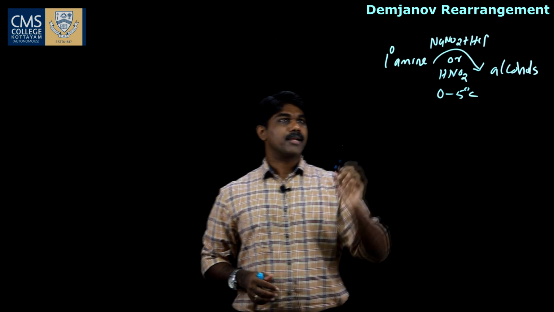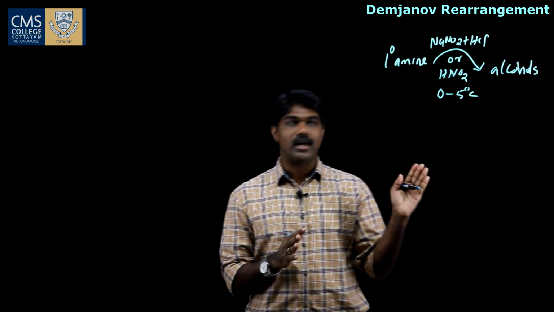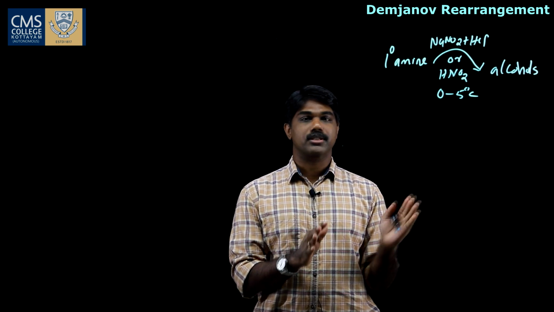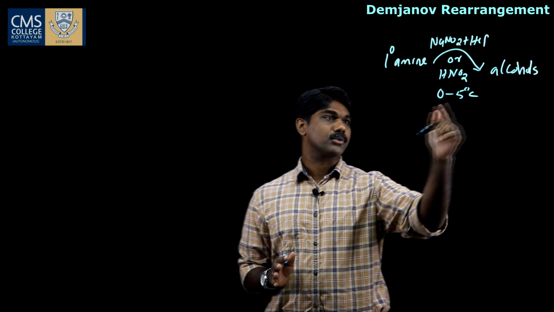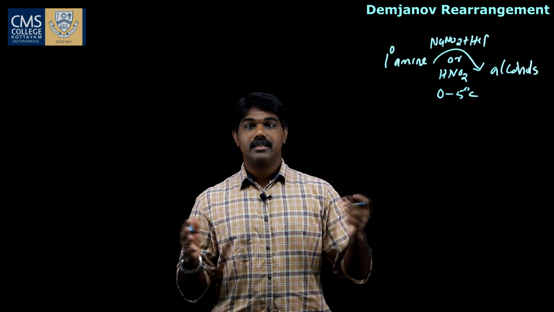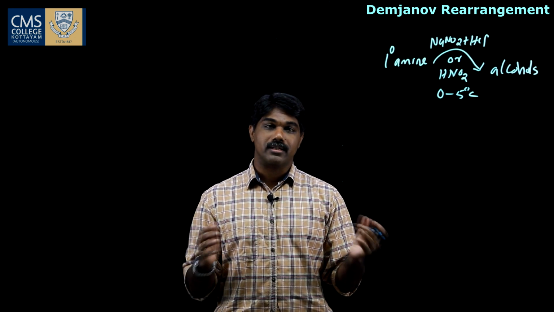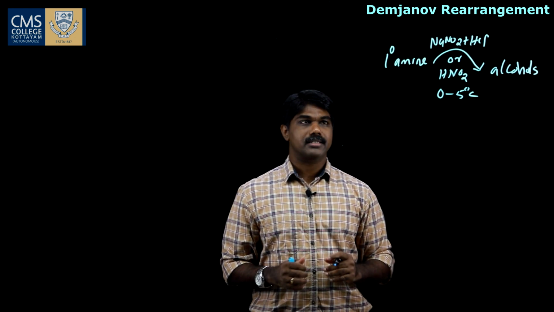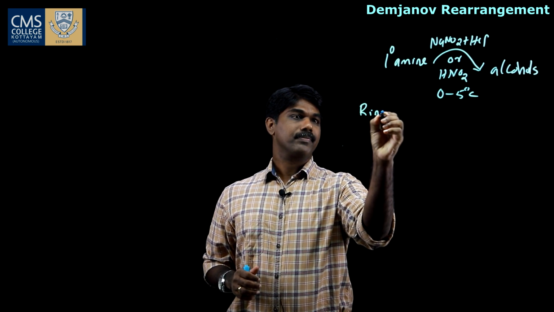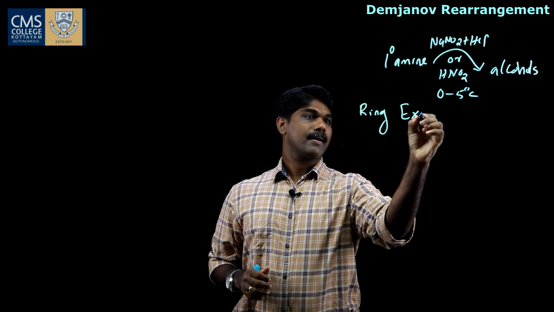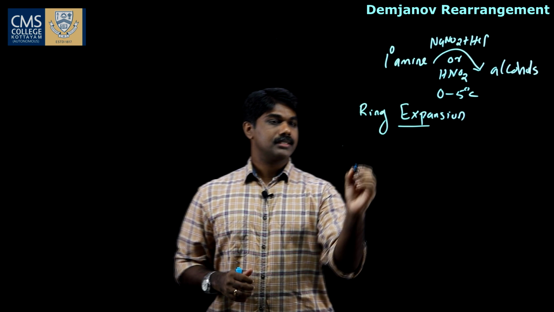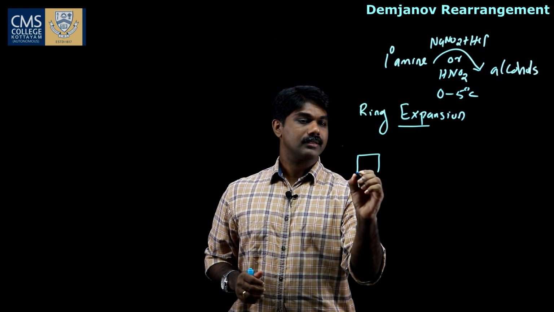So primary amines get rearranged to alcohols in presence of NaNO2 and HCl or HNO2 at low temperature, 0 to 5 degrees Celsius. During this reaction, ring expansion as well as ring contraction take place. Let us see one example for ring expansion reaction. Okay, let us take a primary amine like this.